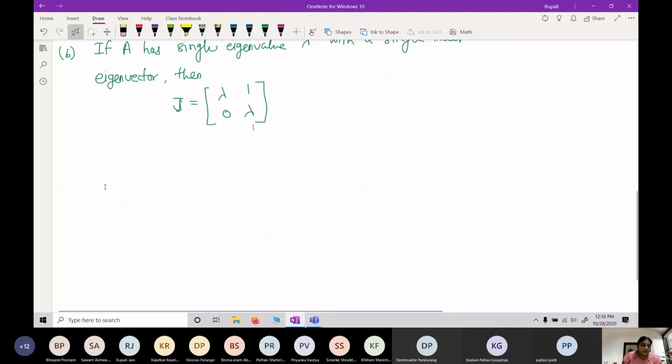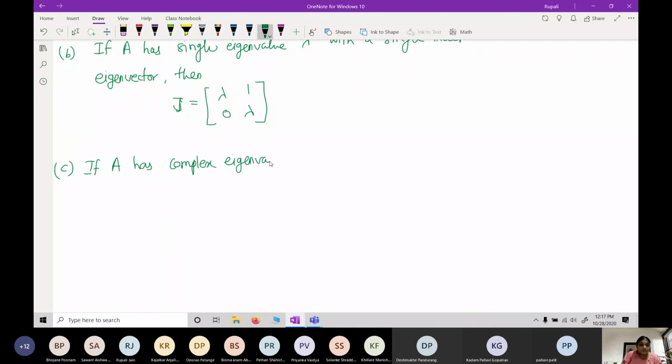And the third case, when A has complex eigenvalues, say alpha plus or minus i beta, then the Jordan canonical form J is given by alpha, beta, minus beta, alpha.